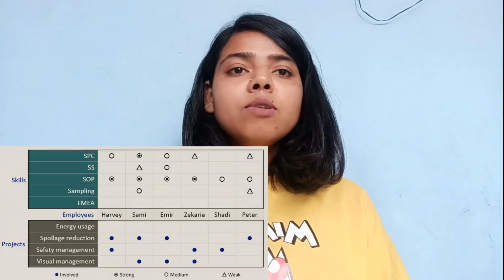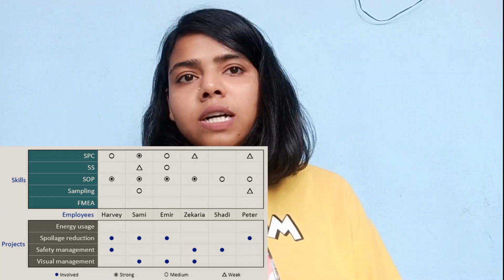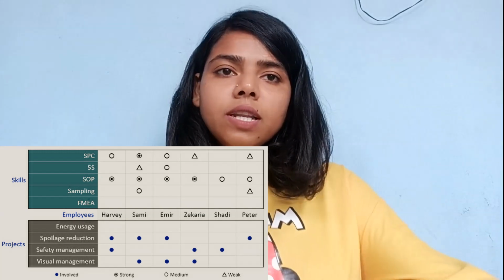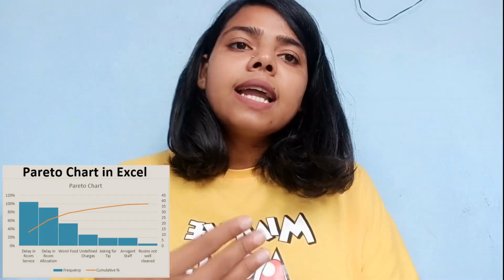Similarly, the matrix diagram also explains the relationship between 2 or 3 or 4 ideas or pieces of information in a proper way. The Pareto chart explains the 80-20 rule. What does that mean?